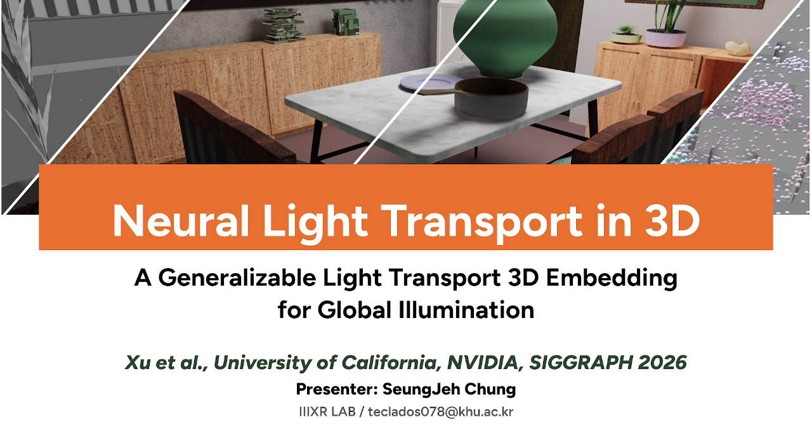Today, I'd like to talk about a recent paper presented at SIGGRAPH 2026. The paper starts from a simple question. Can we predict global illumination directly from a 3D scene without explicitly simulating all the light transport at inference time? To understand why this question is important, let's first look at what global illumination is and why it is so expensive to compute.